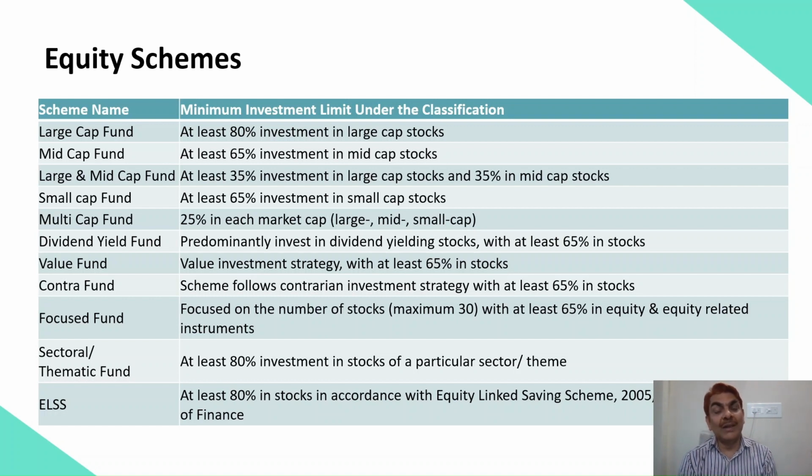And then you can have a large cap benchmark, a mid cap benchmark, or a small cap benchmark. Depending upon the kind of benchmark that the offer document has allowed, the focused fund will be investing in that benchmark, but the maximum number of stocks will be 30. That is what you have to keep in mind. Then you have a sector fund, then you have an ELSS fund. We discussed ELSS fund, where you invest in this kind of stock for getting tax benefit under section 80C. So these are the different 11 types of equity schemes that you must understand. And then beyond this, you have debt schemes.